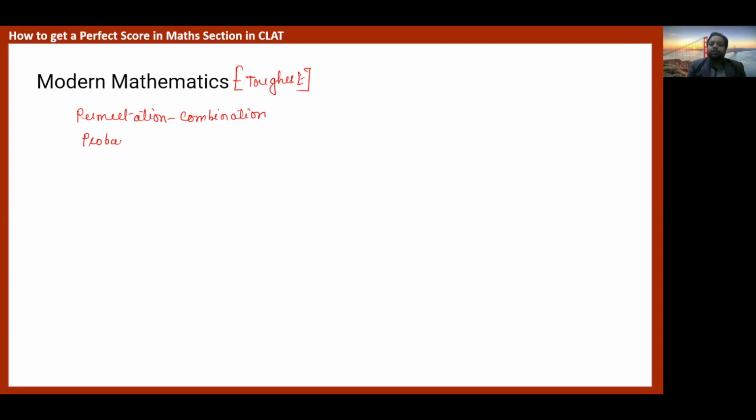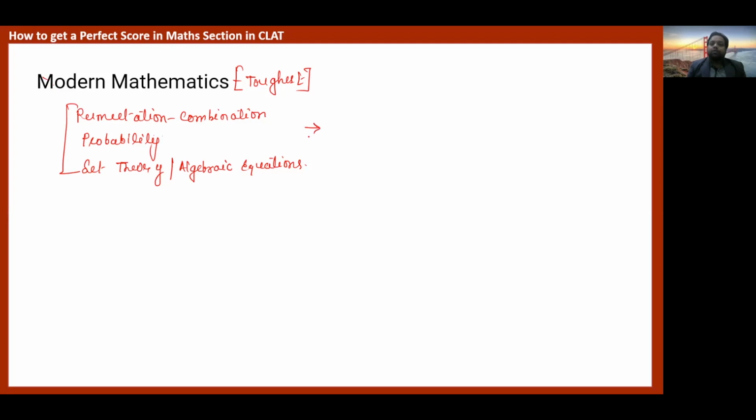Students usually struggle in these portions. You can see some questions based on set theory, as well as some questions based on algebraic equations here. So this portion is somewhat tough.